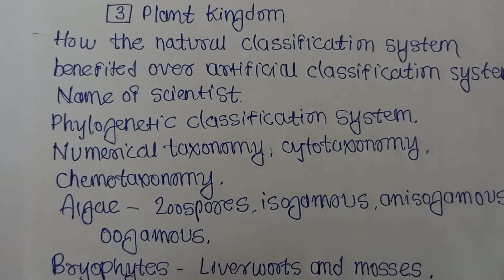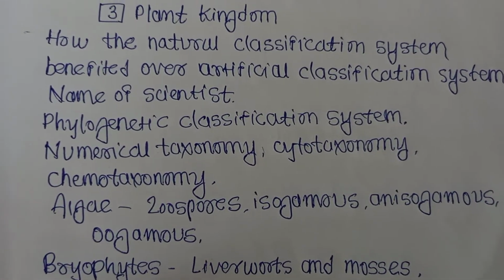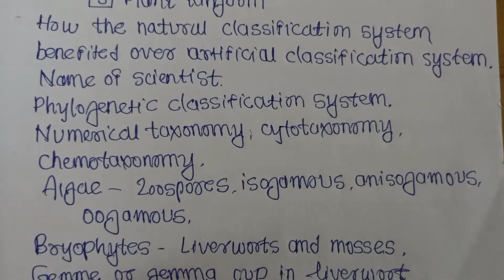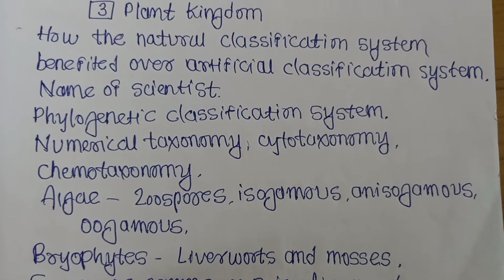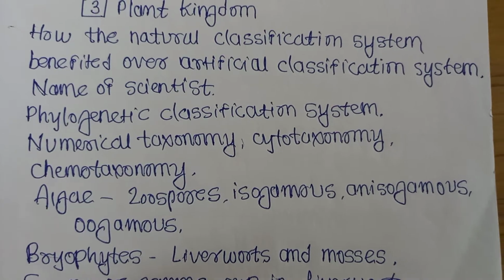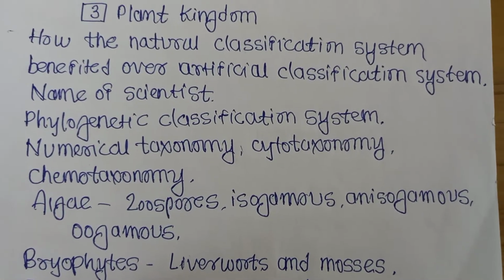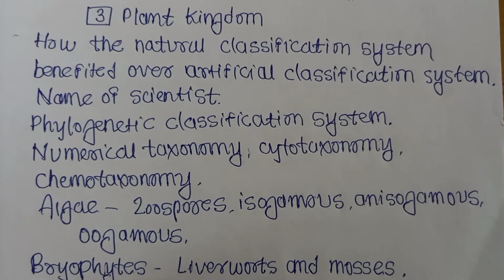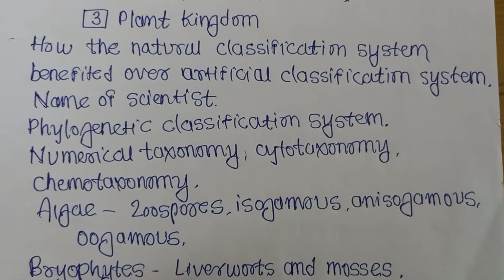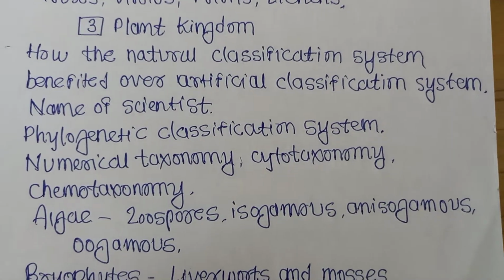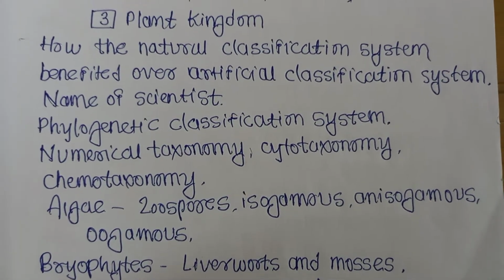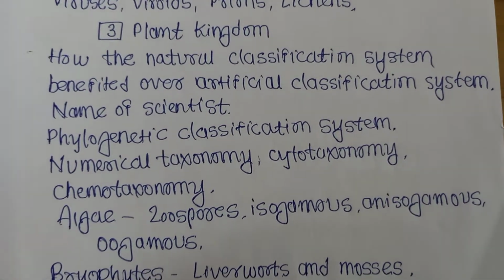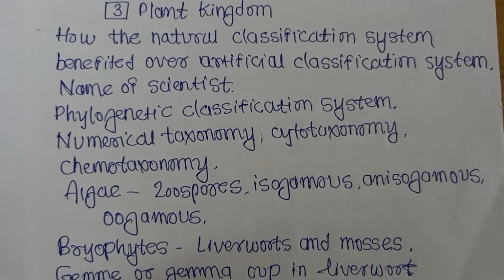Then in plant kingdom, algae, the asexual spores in algae are called zoospores. They are of both isogamous and anisogamous types. Isogamous means similar and anisogamous means dissimilar. These are the asexual gametes, and sexual gamete is called oogamous.